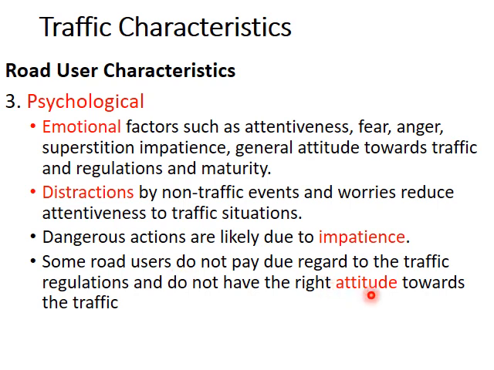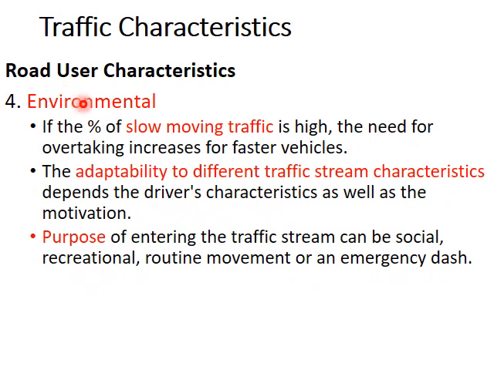That is also dangerous. Then comes the environmental characteristic. Like when we travel on a road, there can be some vehicles which travel very slow. So that will give an aggressive driver a tendency to overtake. So that is the traffic environment. Then adaptability to different traffic stream characteristics.